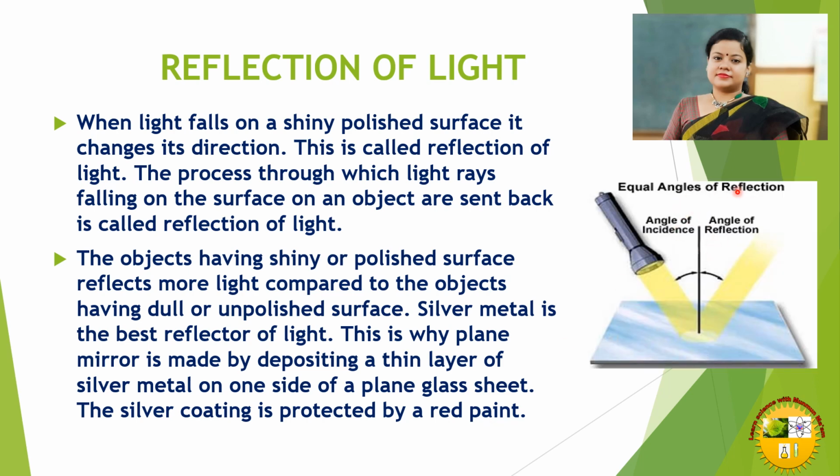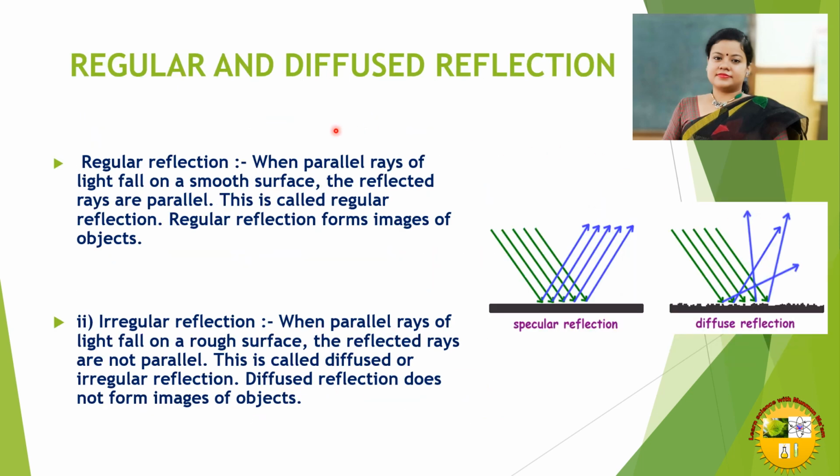So this is reflection of light. You can see the torchlight fallen on a plain, polished surface is reflected back, bounced back to another direction. This is known as reflection of light. Reflection of light can be of regular and diffuse reflection depending upon the surface that is reflecting the light. Regular reflection: when parallel rays of light fall on a smooth surface, the reflected rays are also parallel. This is called regular reflection. Regular reflection forms image of object.